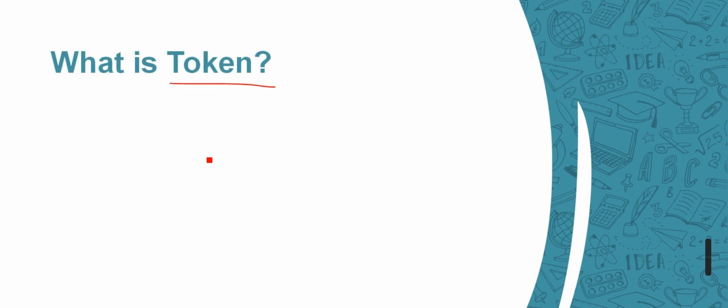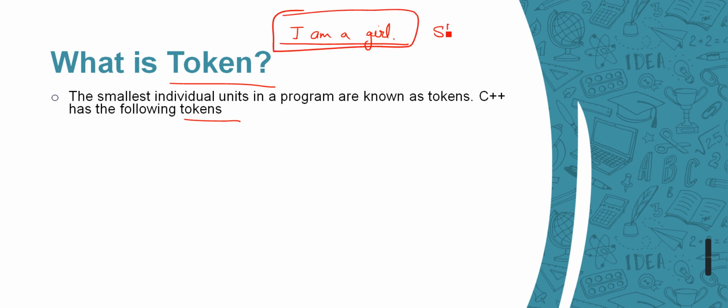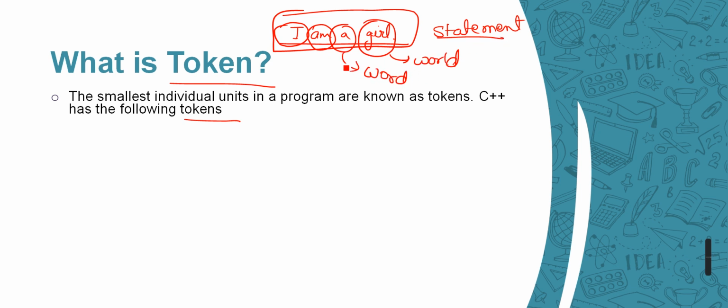Okay, now the next one. What are tokens? The smallest individual unit in a program is known as a token. C++ has the following tokens. So what does smallest unit mean? Let's say I have written a statement, I am a girl, right? The whole is termed a statement, but the individual parts are termed words. This is a word, this is also a word. So a statement is a group of words, right?